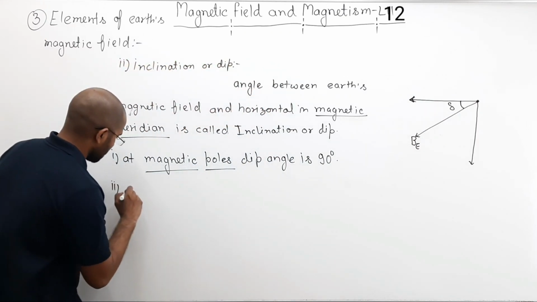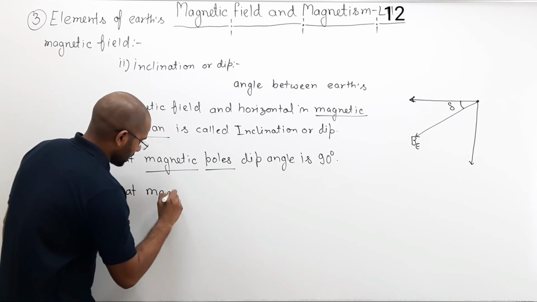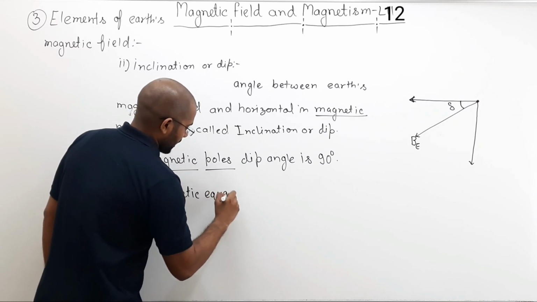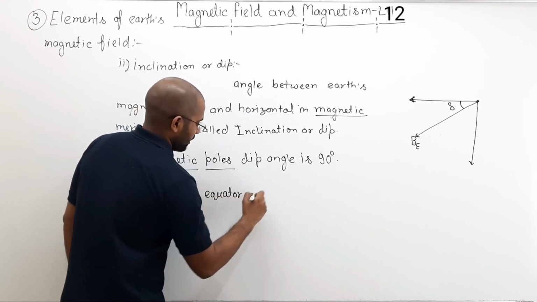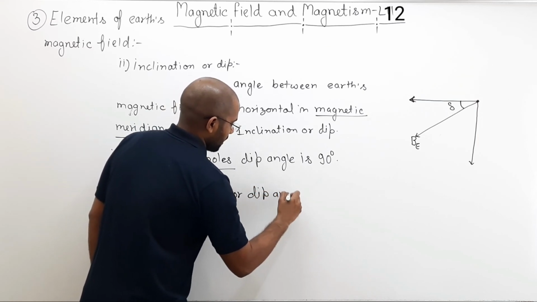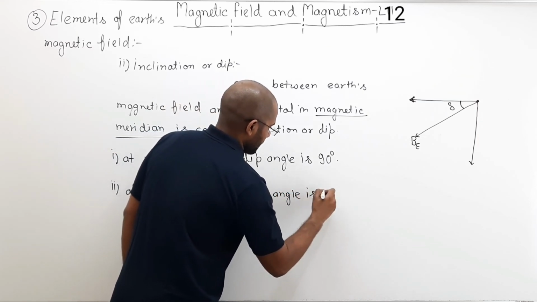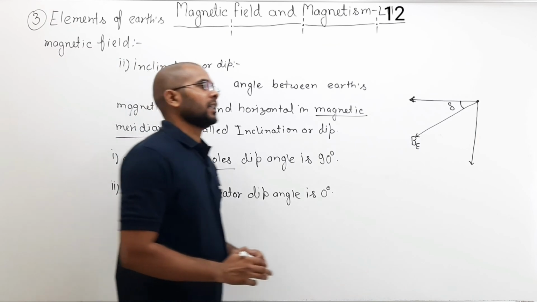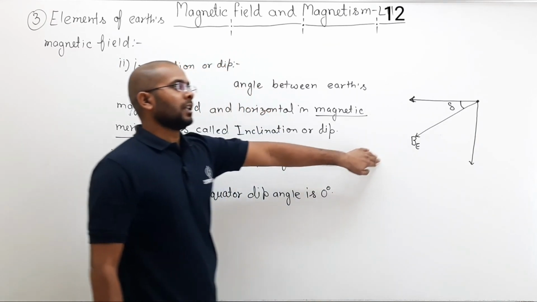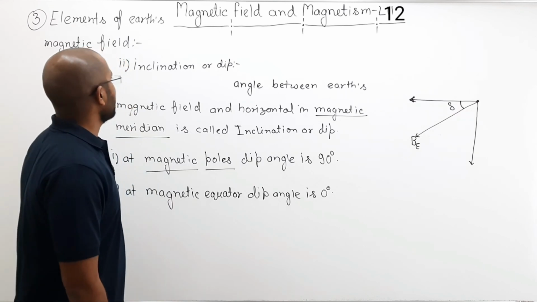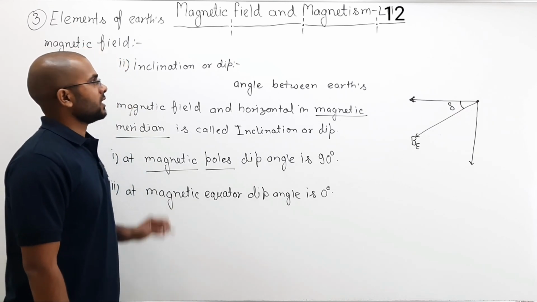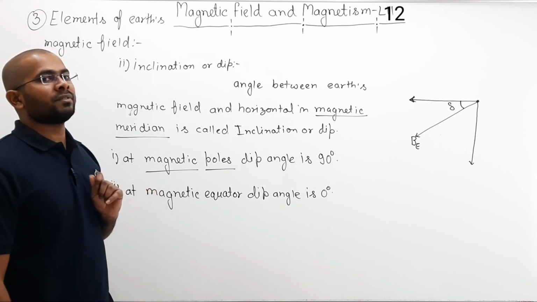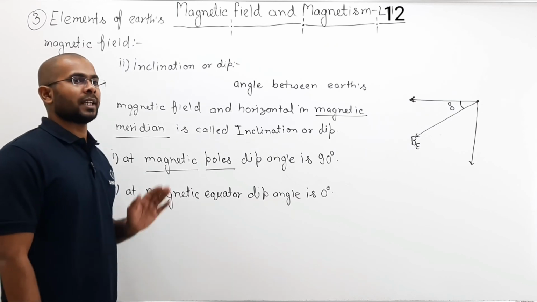So here you can say at the magnetic equator, the dip angle or just dip is 0 degrees, because at the magnetic equator the horizontal line and the direction of the magnetic field will be the same. Pause the video, note it down, then we will discuss the last element of Earth's magnetic field that you need in order to define the magnetic field of Earth at a point.